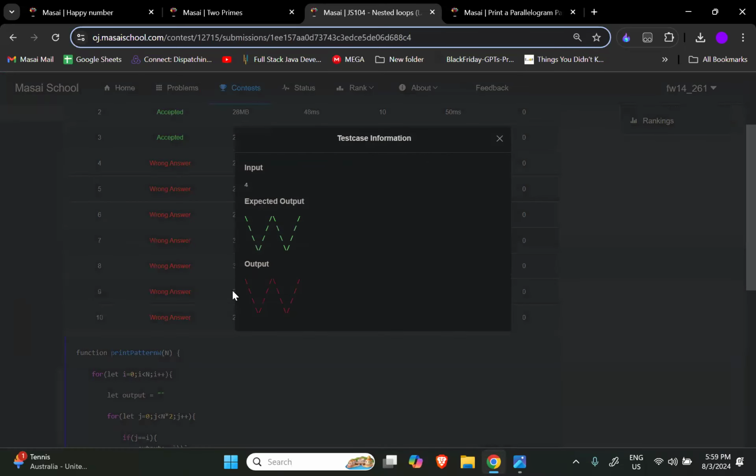Which test cases are failing? Okay. Okay, there is some extra space getting added, most probably. Yep. There is just extra space getting added.